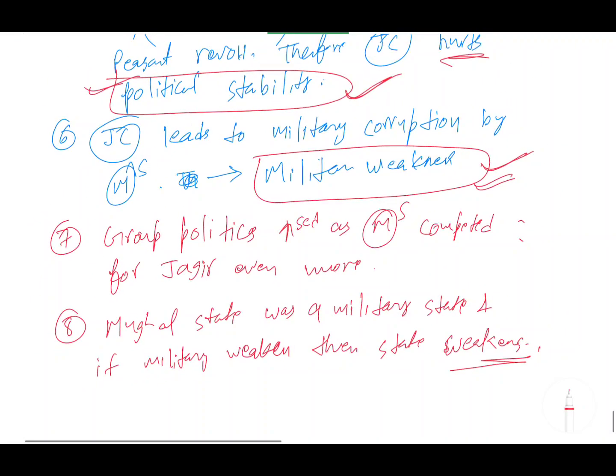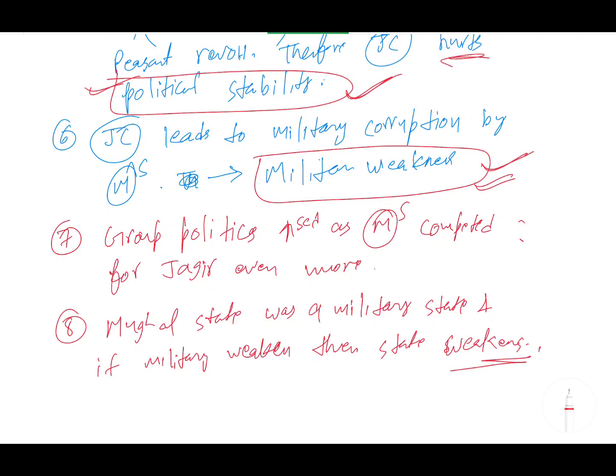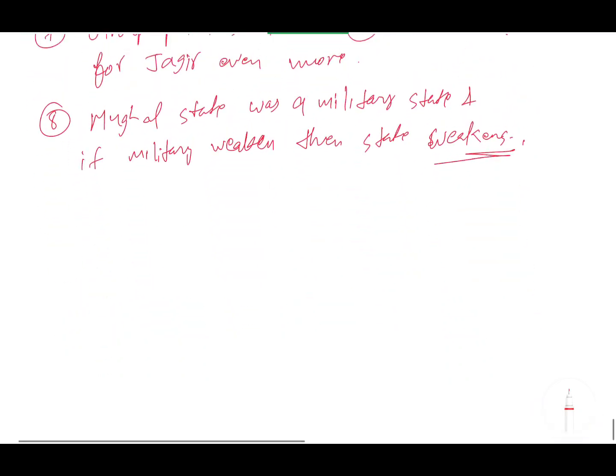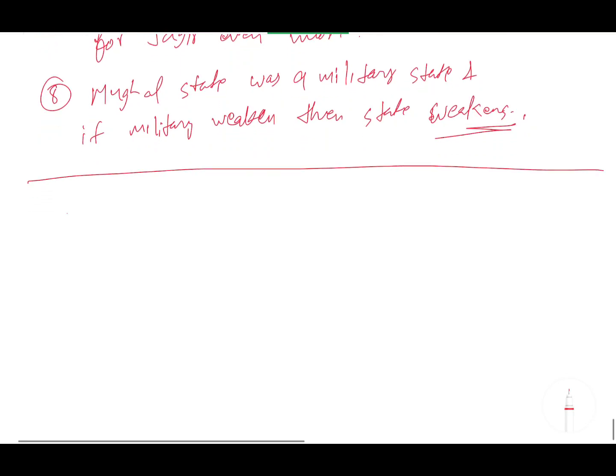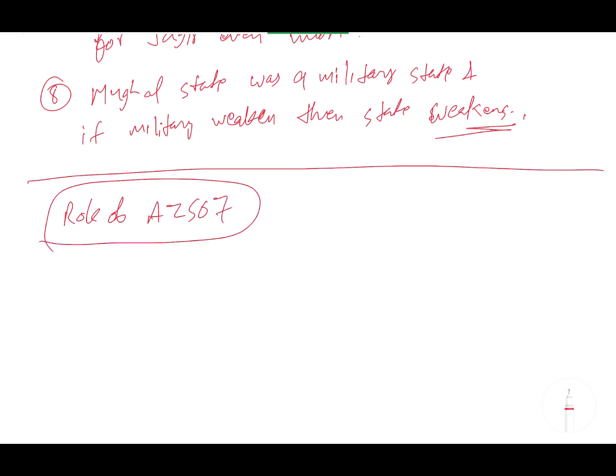So in this lecture I have covered many points. Let me tell you what points I have covered. This lecture started with the role of Aurangzeb. I told you about continuous warfare, religious divisive policies of Aurangzeb, and institutional failure. Then I gave many points on the decline of the Mughals in chronological order, including the political, economic and people decline. Then I talked about military weakness, factionalism, then the Jagirdari crisis, then the impact of the Jagirdari crisis on the 18th century. So all chronologically I have explained this to you.